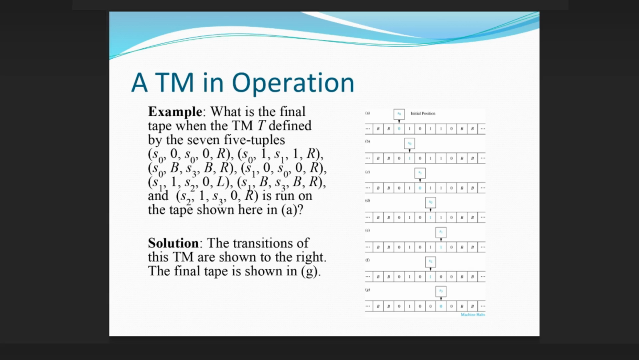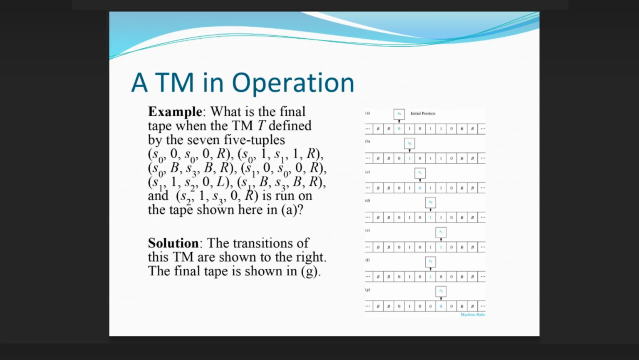A TM in operation, example: what is the final tape when the TM T defined by the 7 5-tuples (s0, 0, s0, 0, R), (s0, 1, s1, 1, R), (s0, B, s3, B, R), (s1, 0, s0, 0, R), (s1, 1, s2, 0, L), (s1, B, s3, B, R), and (s2, 1, s3, 0, ...